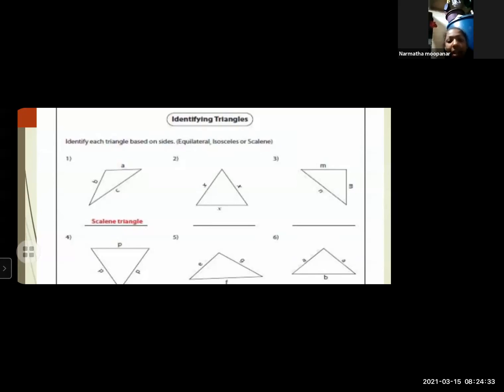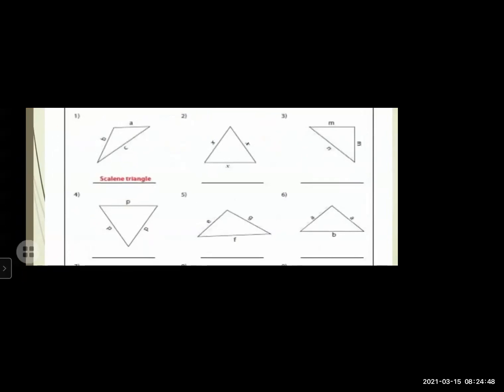Come on, next one. In the third picture, what you can observe and what type of triangle is this? Isosceles triangle. Very nice. That means your concepts are clear because here 2 sides are equal, 2 sides are denoted by M, and the other side is unequal. So it's isosceles triangle.